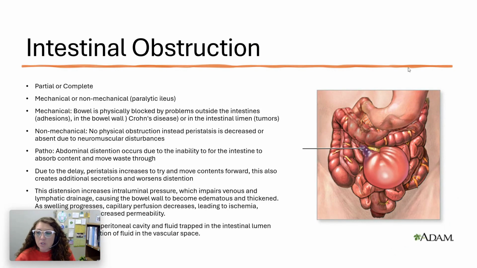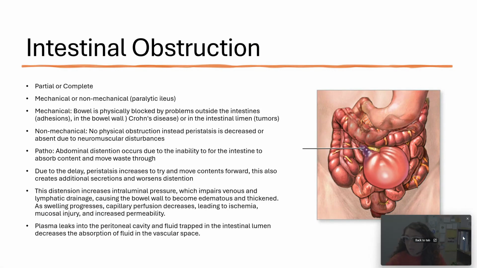So an intestinal obstruction can be either partial or complete, and it can be mechanical or non-mechanical. A mechanical obstruction is where the bowel is physically blocked by problems outside of the intestines, such as adhesions. You can see this with PCOS, where somebody can get adhesions that cause bowel blockage. In the bowel wall itself, such as Crohn's disease, you can get those adhesions, or in the intestinal lumen, like a tumor inside the bowel that could cause a mechanical physical block.